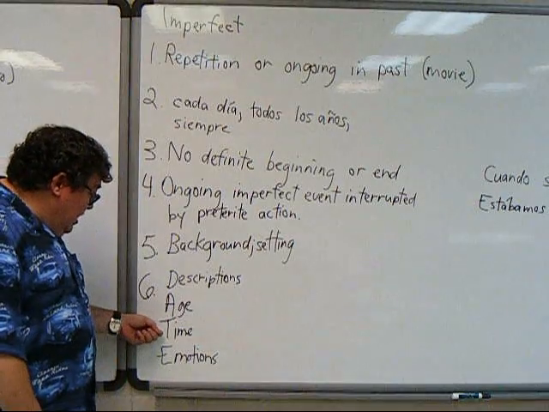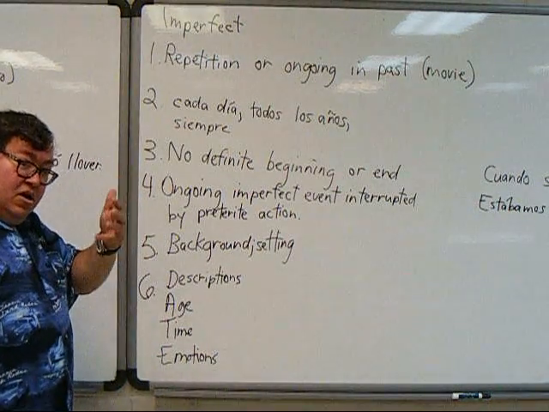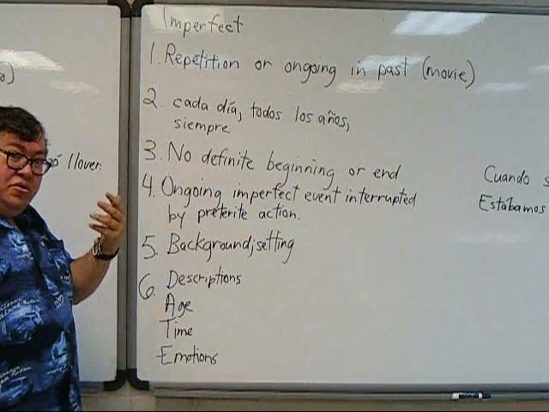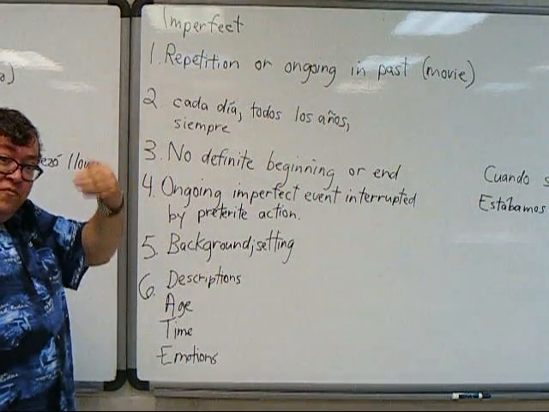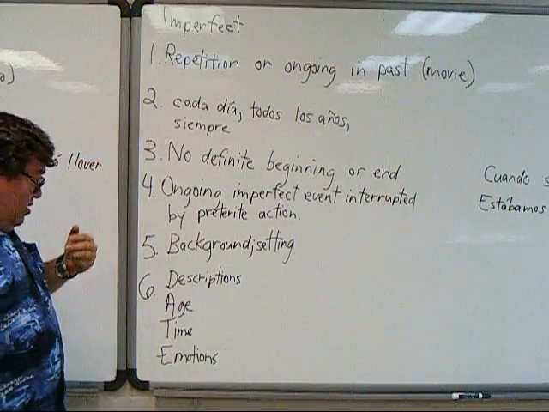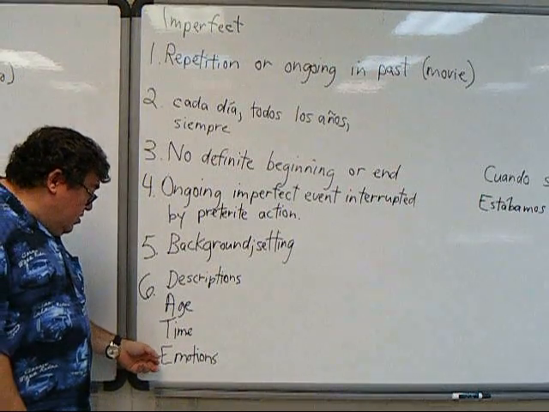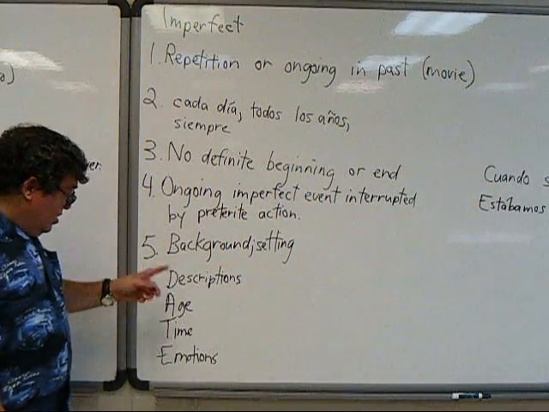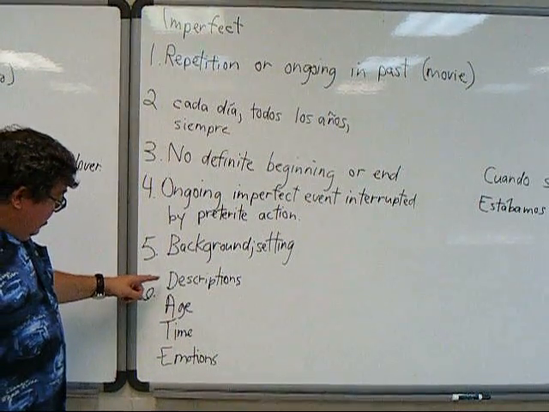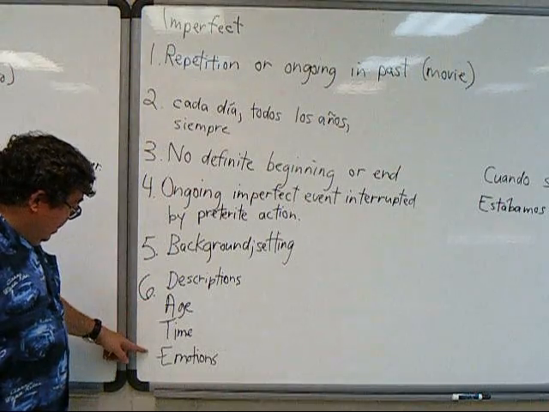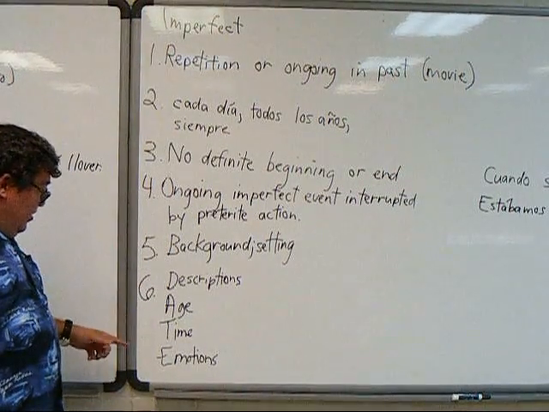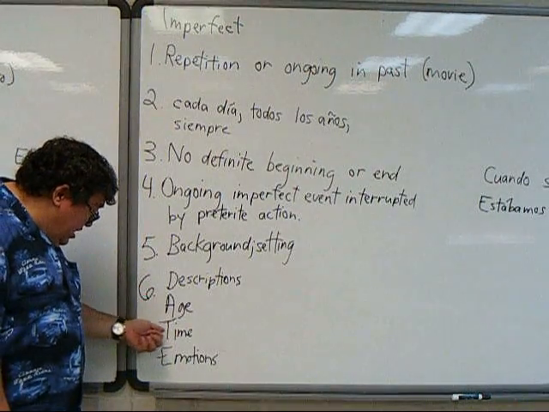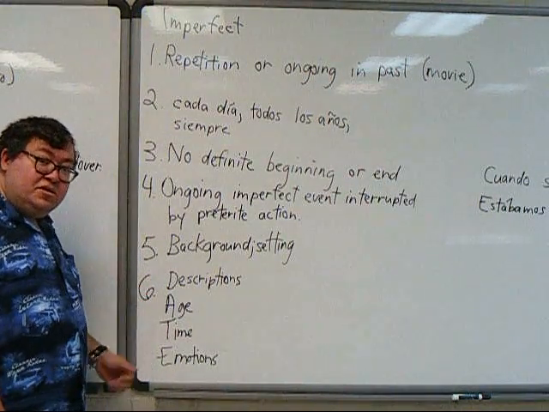If I'm talking about time, they might say, "¿Cuándo ocurrió?" When did it happen? And I would say, "Eran las dos." It was at 2. The time verb would be the imperfect, eran las dos. And then also, emotions. They are usually imperfect verbs. Notice that these 4 categories have the helpful acronym DATE. So that helps you remember all these little things that are rolled together in this one point: descriptions, age, time or time and date, and emotions.